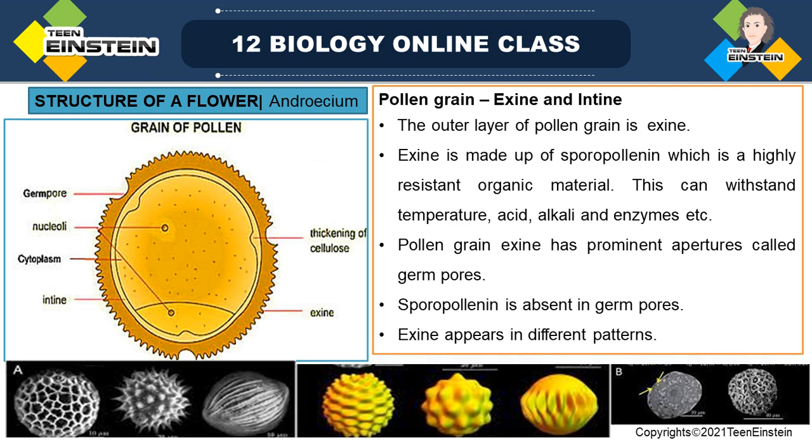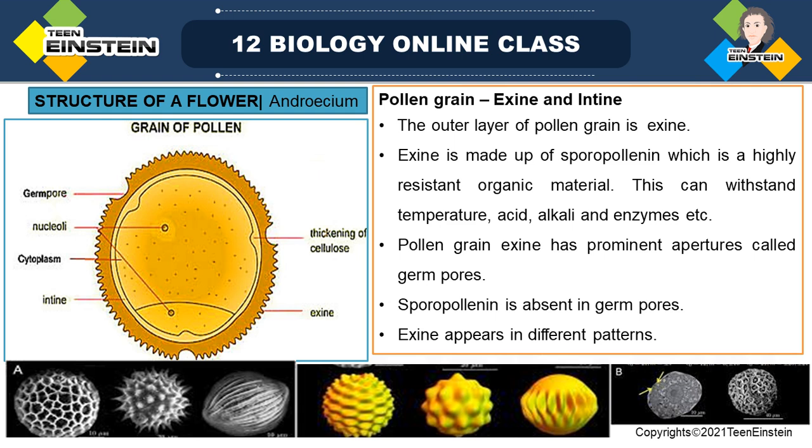Because of this, the pollen grain survives, because sporopollenin has the capacity to withstand strong enzymes, strong acids and high temperature. So the pollen grain can survive such conditions.